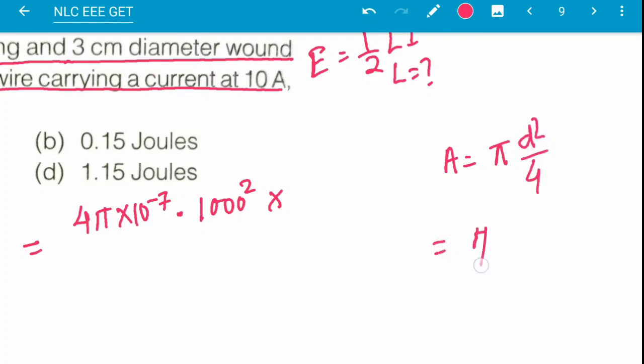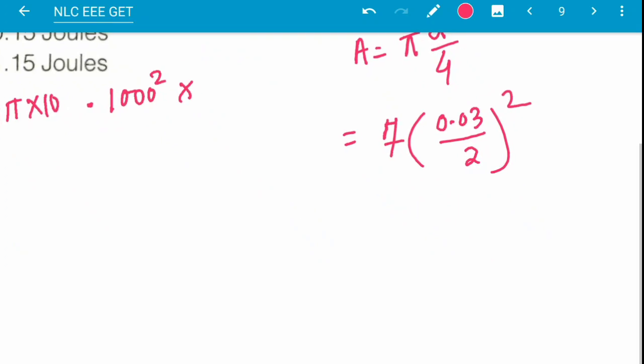This will be pi into 3 centimeter diameter. This is given 3 centimeter diameter. So 3 centimeter means 0.03 by 2 whole square. So this will be equal to 7.065 into 10 to the power minus 4 meter square.